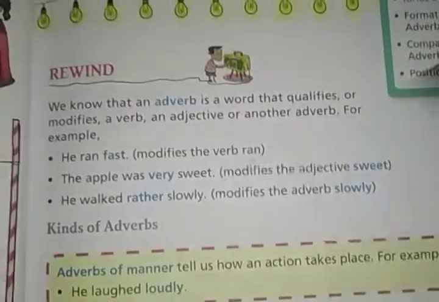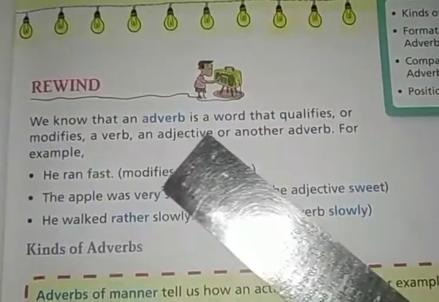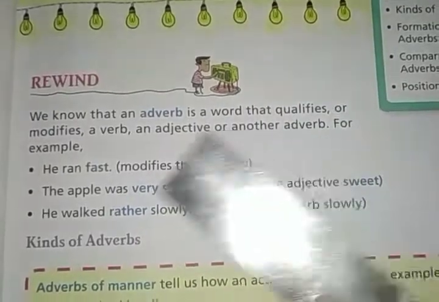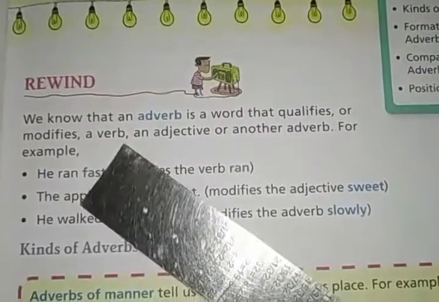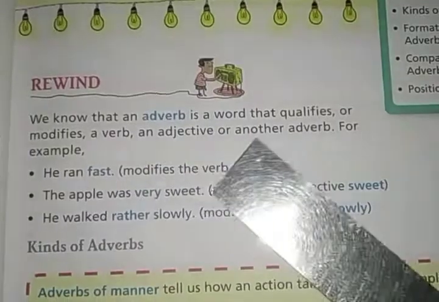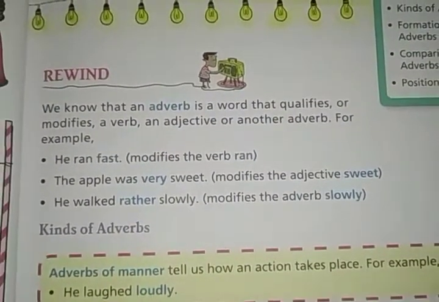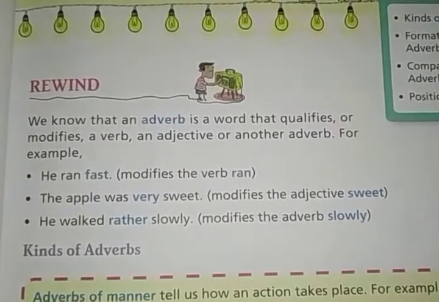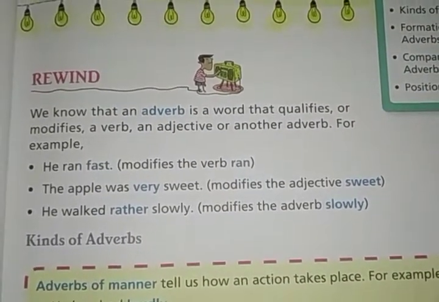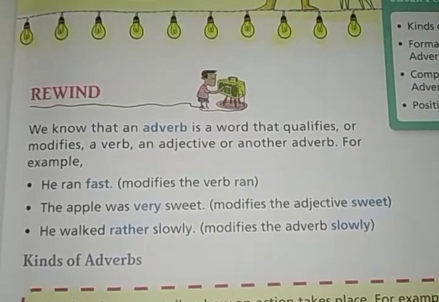We know that an adverb is a word that qualifies or modifies a verb, an adjective, or another adverb in the sentence.